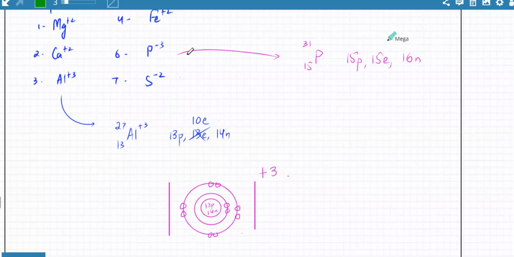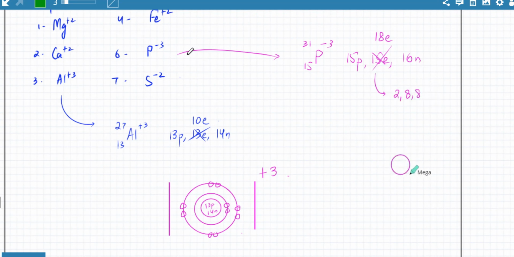But since it's -3, that means it has gained 3 electrons. So that would be a total of 18 electrons. So that's the electronic configuration. 18 electrons would be 2, 8, and 8. So it's going to have 3 shells.